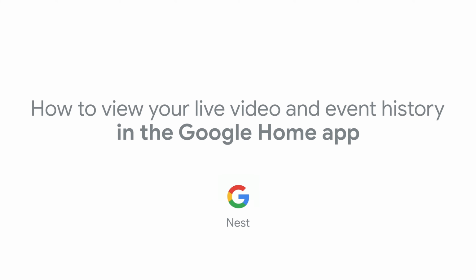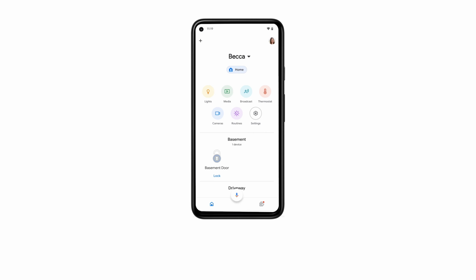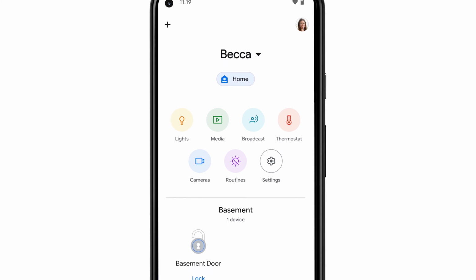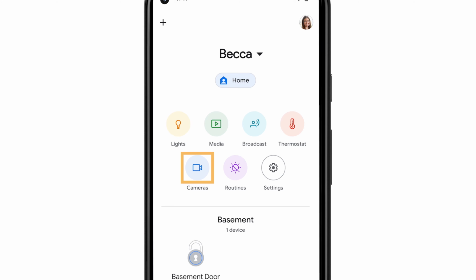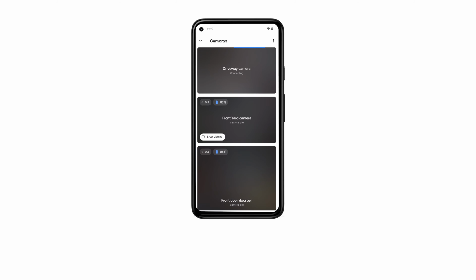How to view live video and event history in the Google Home app. To see live video from your Google Nest Cam or Doorbell at a glance, tap Cameras. You can turn your camera or doorbell off or on and see live video from all your cameras.